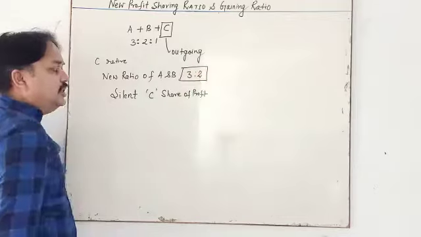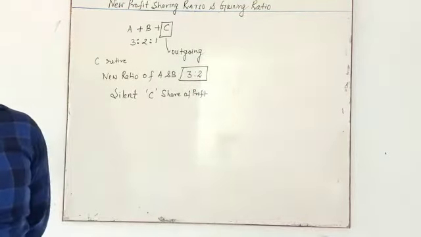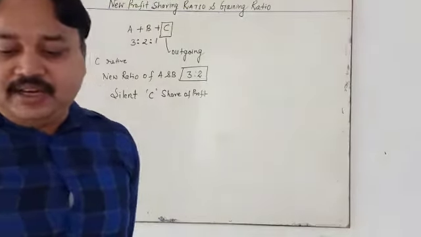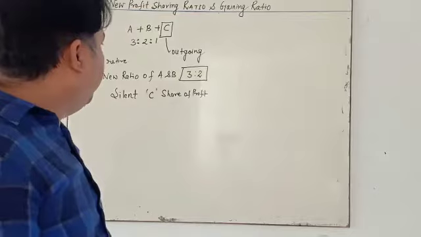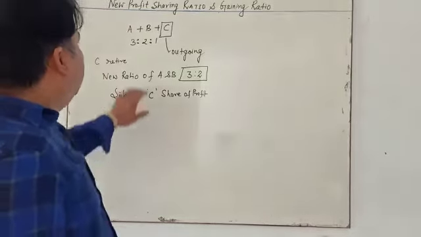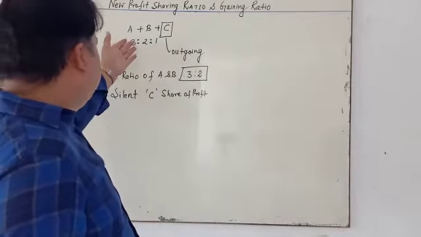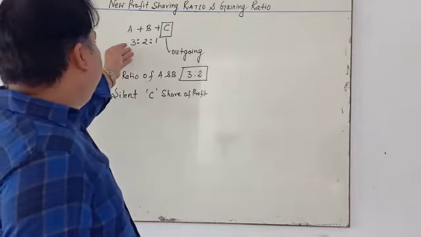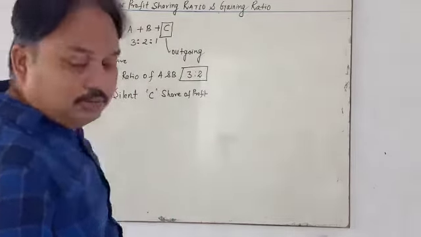So in this type of question, if there is no agreement, in the absence of any information, the profit sharing ratio of A and B, which is called the new ratio of A and B, is 3 is to 2.